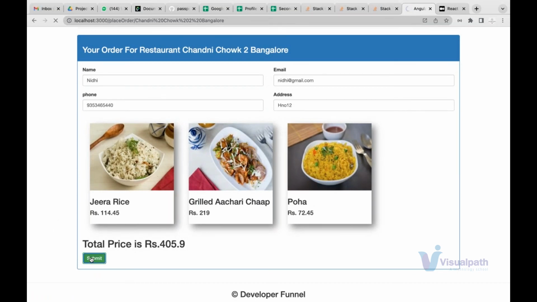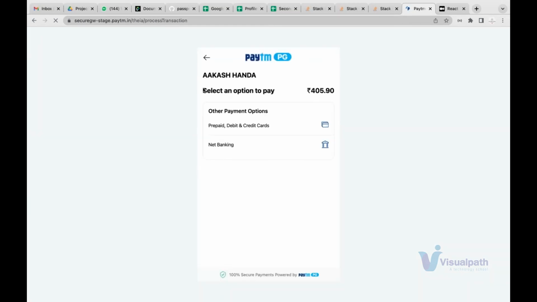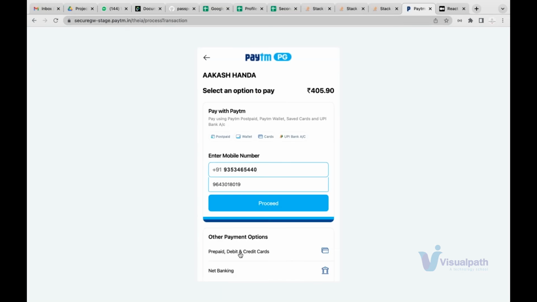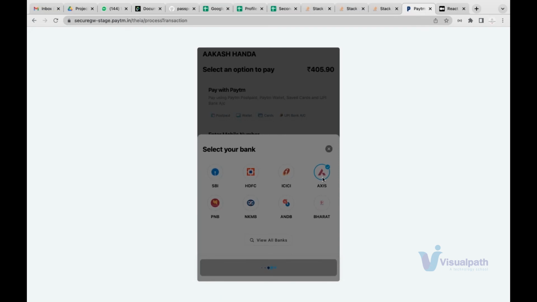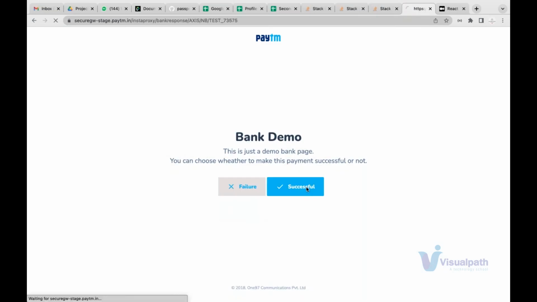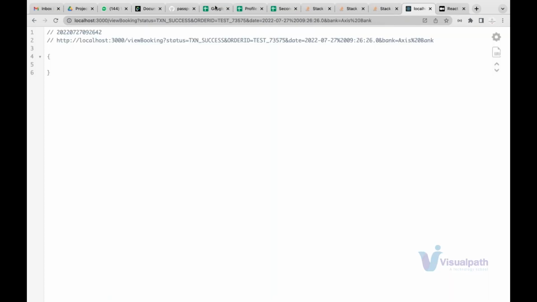Now, when I click on submit, it goes to a real-time payment gateway, that is Paytm. And guys, from there, it will come back to your website showing you your payment is successful, and you will see all the order details. Suppose I choose net banking and I choose Axis Bank. When I click on pay, it comes back to my website and shows me that the order is placed, and ultimately now you will see the proper order with every single feature working.